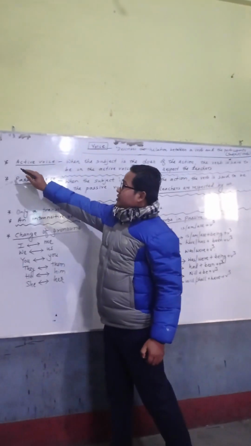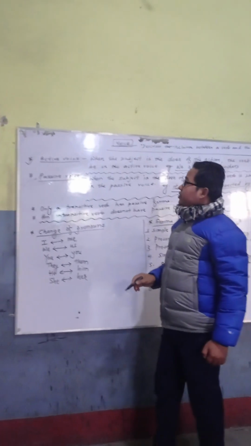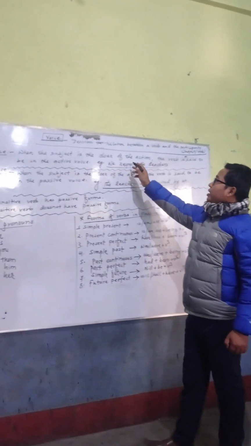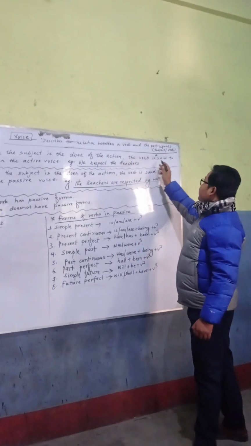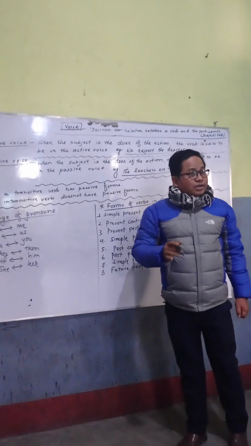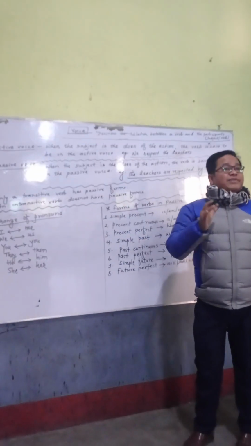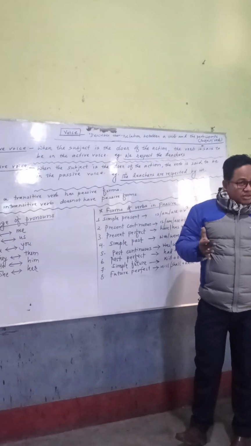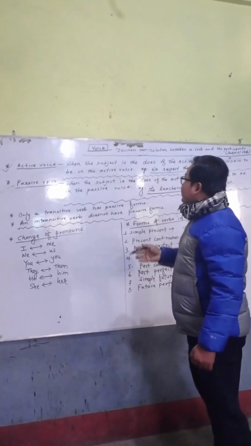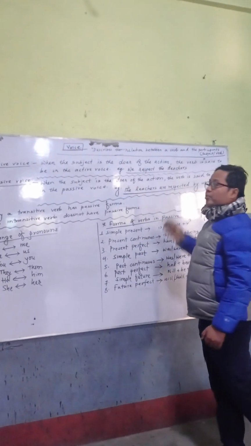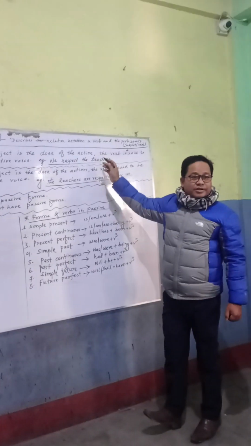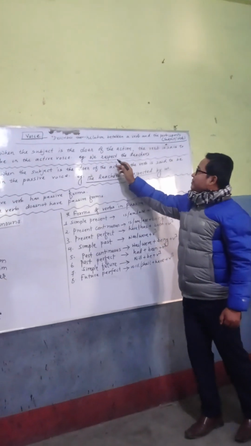Active voice. What is an active voice? We should know. When the subject is the doer of the action, the verb is said to be in the active voice. Once again, when the subject performs the action, right? When the subject does the action, the verb is said to be in the active voice. For example, we respect the teachers. Look here now. We respect the teachers.